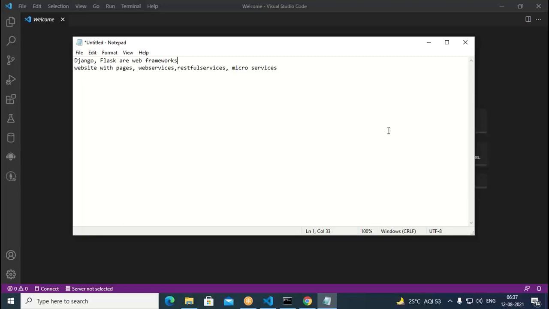So Web 2.0 is what exactly? User centric. Okay, so a user can interact with the server, and what a user requires, that information can be extracted. So that is basically Web 2.0.